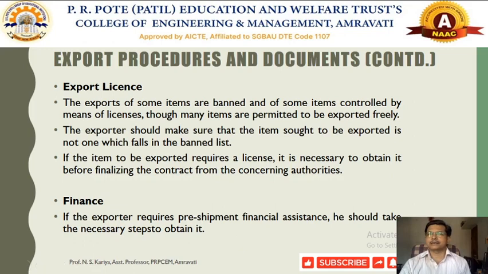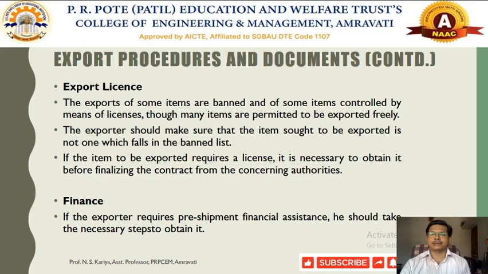In case the exporter has to obtain some necessary license with respect to any particular commodities or items, they have to approach the concerned authorities laid down by the government of India and ask for the export license for those commodities or goods. There are some items which have been banned and cannot be exported from India. Their list is regularly publicized by the different authorities or other concerned departments of the government of India.